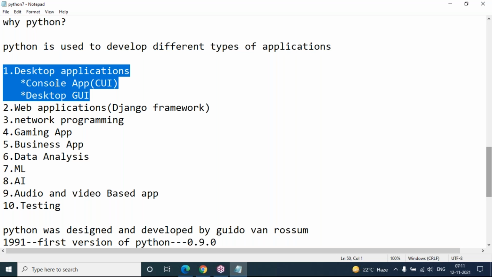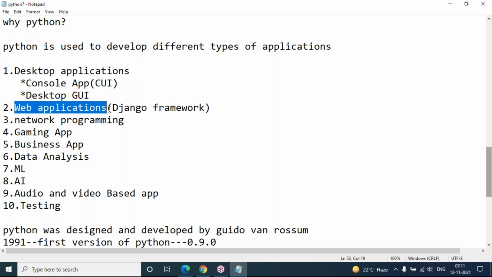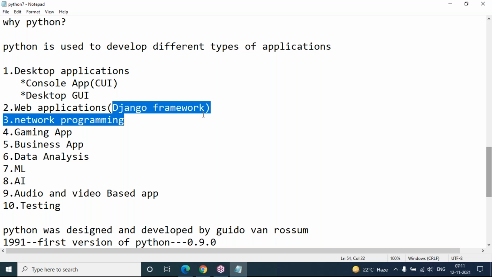Using these applications, we cannot share the information. These are fixed to one particular computer or system. Coming to web application development, it is possible, like websites and web pages, but with the help of the Django framework only. The Django framework is purely designed with Python for developing web applications.